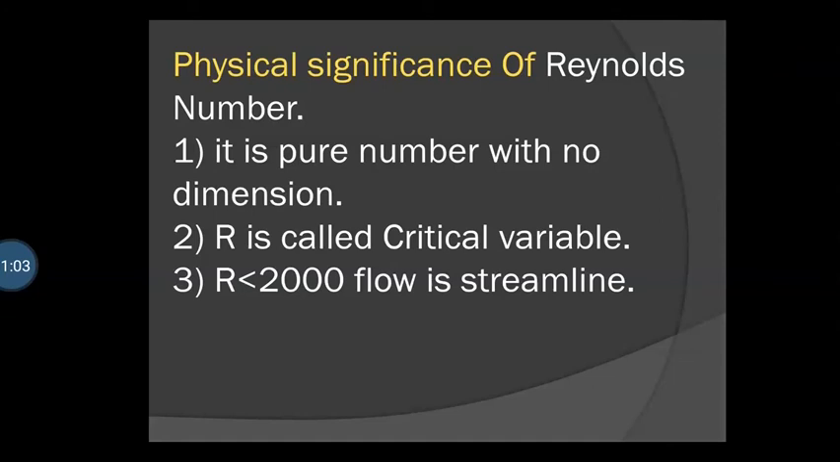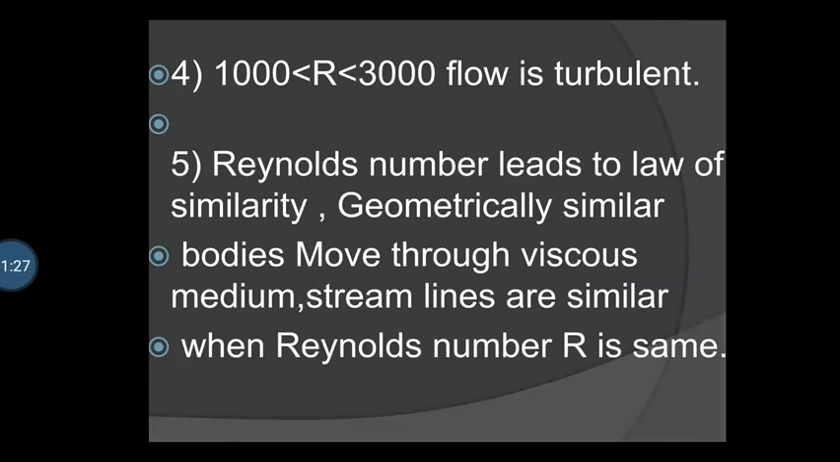Physical significance of Reynolds number: first, it is a pure number with no dimensions. Second, R is called the critical variable. Third, if R is less than 2000, the flow is streamline flow. R is the symbol of Reynolds number. Fourth, if R is between 1000 and 3000, then the flow is turbulent flow.